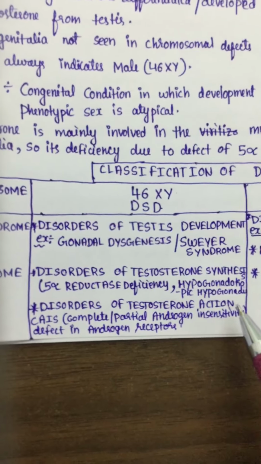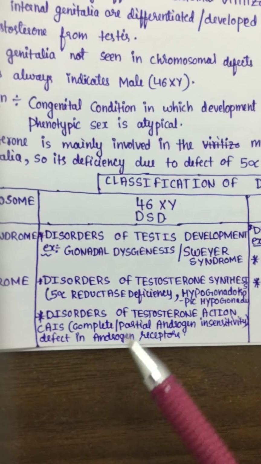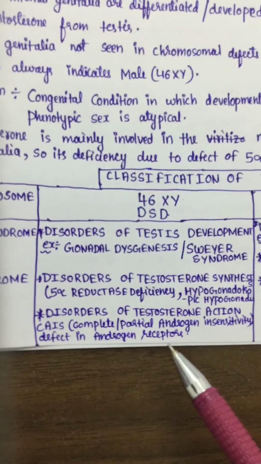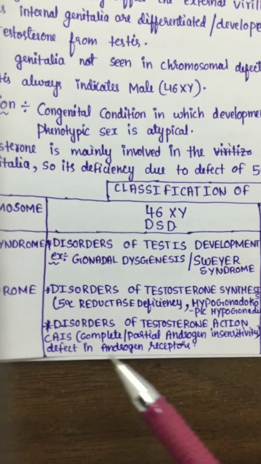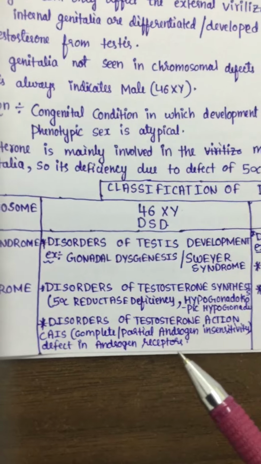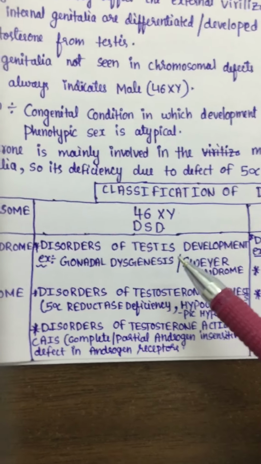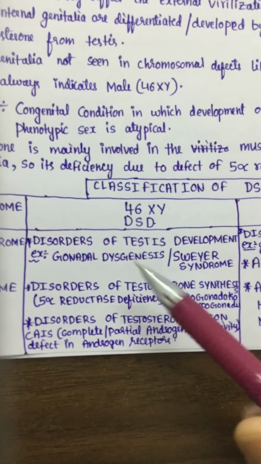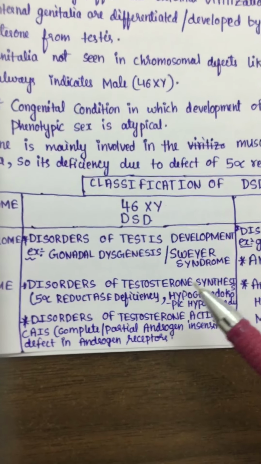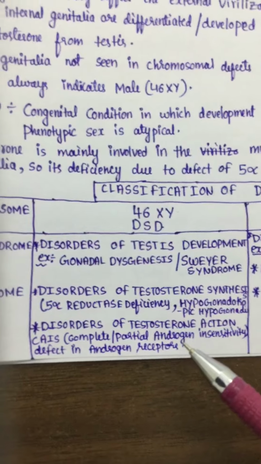Disorders of testosterone action. For testosterone action, the receptors should be acting properly. In complete androgen insensitivity syndrome, there will be a defect in the androgen receptors. This will lead to complete androgen insensitivity syndrome. So in 46XY DSD, there will be three conditions: disorders of testicular development, like Swyer syndrome or complete gonadal dysgenesis; disorders of testosterone synthesis, like 5-alpha reductase deficiency; and disorders of testosterone action, like complete or partial androgen insensitivity.